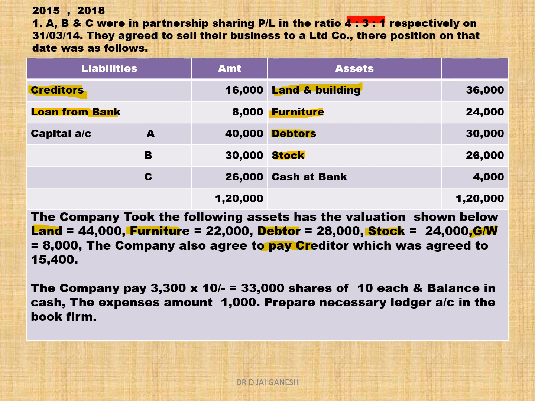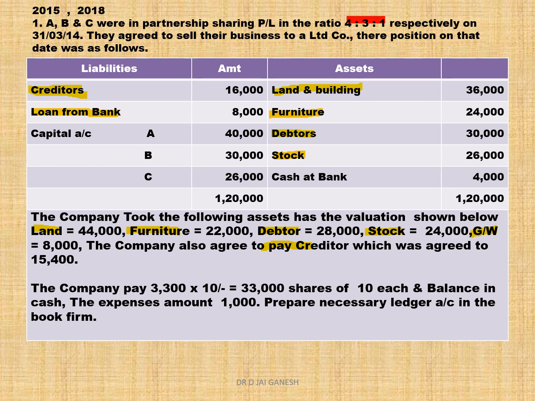And hence the loan from bank should be paid by the partnership firm. The company paid 33,000 rupees in the form of 10 rupee shares and the balance in cash. The expenses amounted to rupees 1,000. That means the company paid 33,000 rupees in the form of shares and the balance in the form of cash. How much they pay in the form of cash, we don't know.